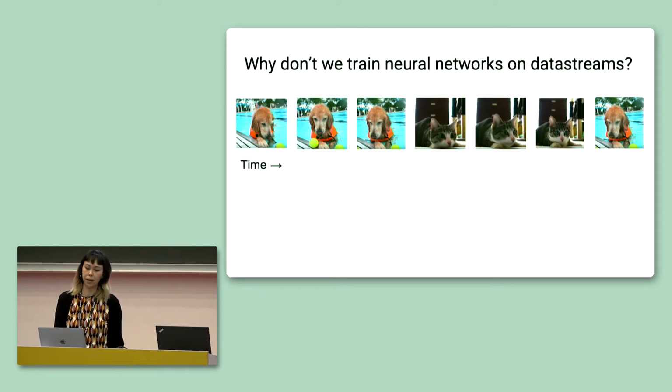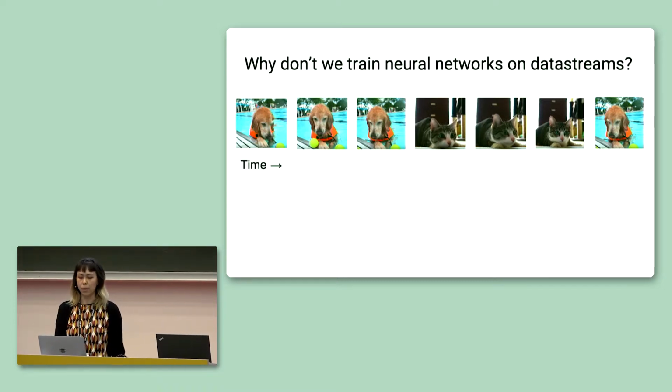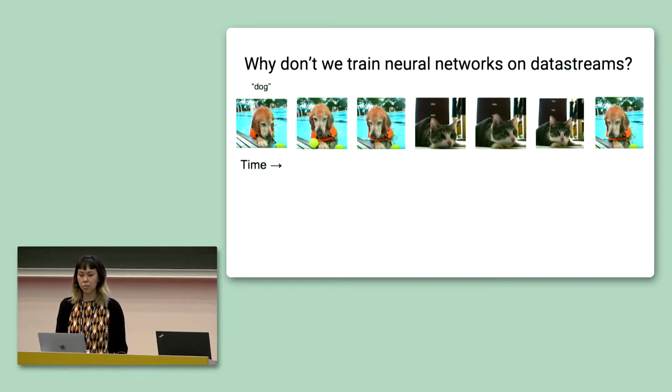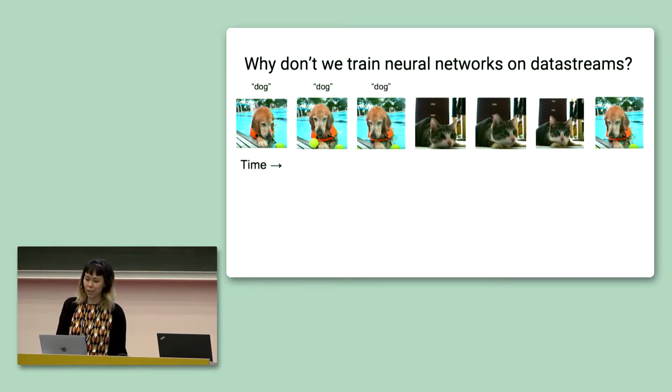So if we train our model on this stream of images, it's likely that our network will overfit to the current time point. And to understand what this means, let's go through a possible training trajectory and what it could look like. If we initialize our model from scratch and show it this first image, it might get lucky and happen to predict dog. In this case, it's correct. We show it the next image, it's seen dogs before, so it predicts dog. Third image, dog. And now we have this next image, which is actually a picture of a cat. But because the network has only ever known dogs, it calls this a dog and is incorrect.